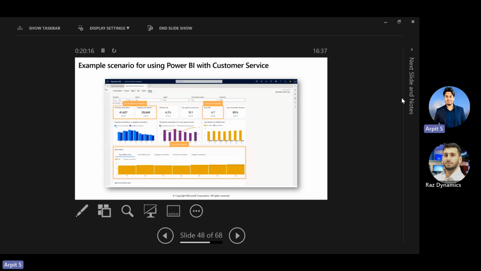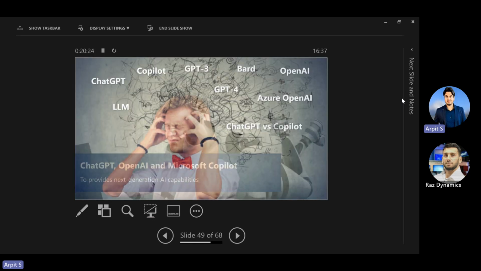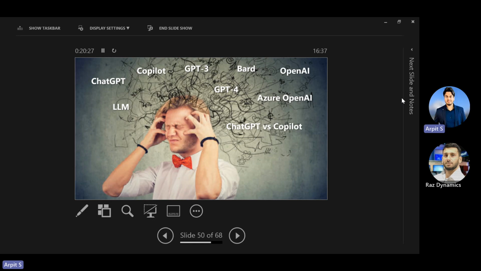And of course, you have the Power BI capabilities as well with customer service. So now if I talk quickly about ChatGPT, OpenAI, and Microsoft Copilot. I know there is a lot of confusion, because I personally had a lot of confusion around this: what is ChatGPT, what is Copilot, what is GPT-3, what is Bard. Bard is basically the Google product. And what is the difference between OpenAI and the Azure OpenAI services?